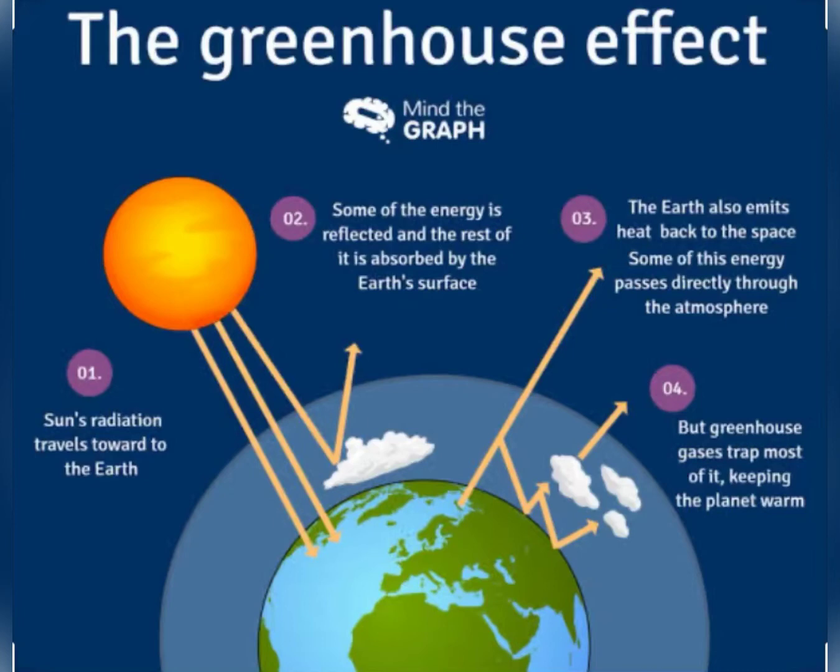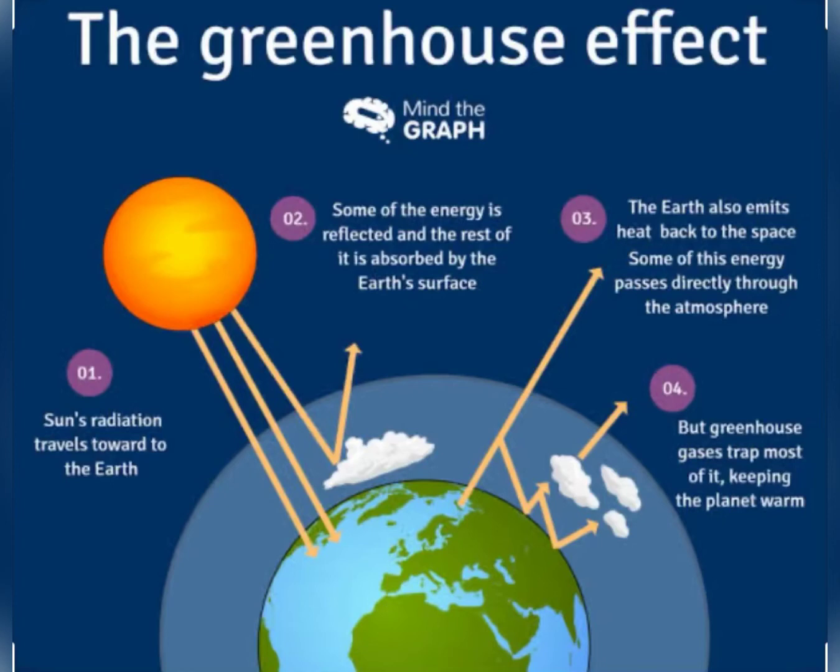This effect is very much necessary. Why? Because to maintain the temperature of the earth's surface. Otherwise, what would have happened during daytime when the sun rays are falling on the earth? At that time the earth would be warm, and when sun rays are not falling, the temperature will decrease drastically. But this is not happening. The temperature, day and night temperature, is maintained on the surface of the earth because these heat rays are trapped by carbon dioxide and other gases in the atmosphere. So this greenhouse effect is very much necessary.